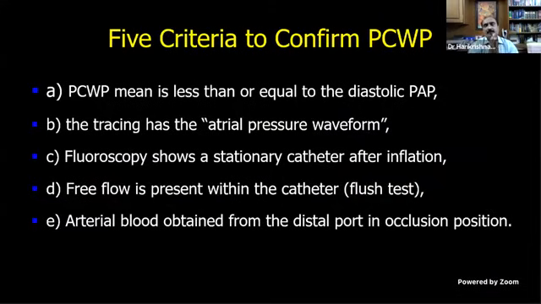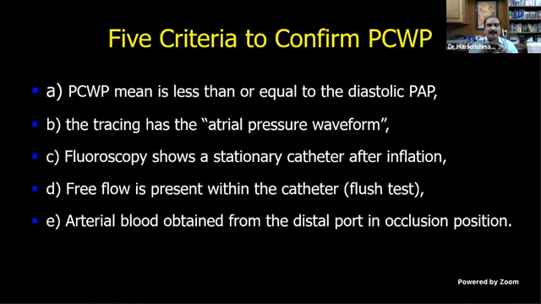So how will you confirm? You entered the pulmonary capillary wedge position, but how will you confirm that? This is commonly asked. What are the five criteria to confirm pulmonary capillary wedge position? Usually, the pulmonary capillary mean is less than or equal to the diastolic PA pressure.